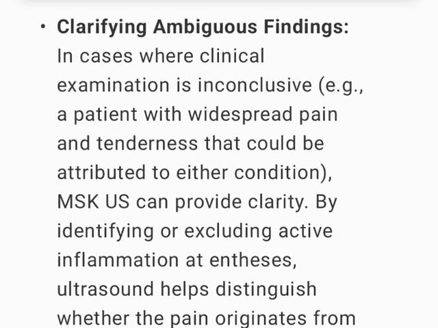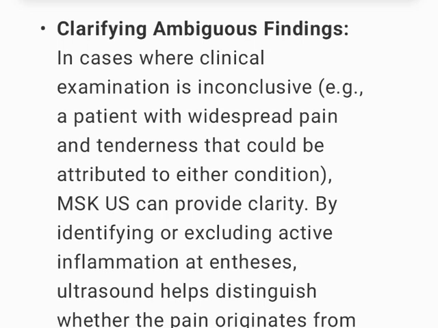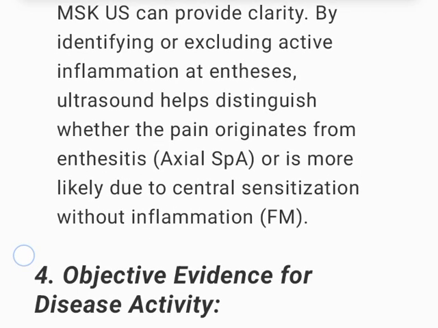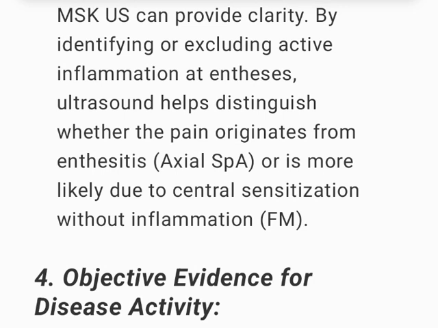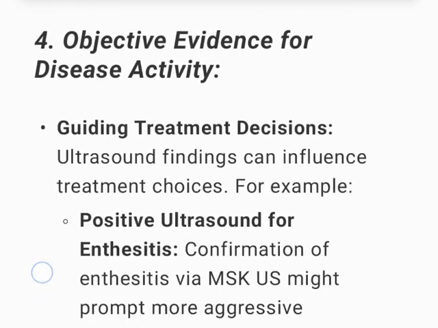3. Assessing gray areas of symptom overlap. Clarifying ambiguous findings. In cases where clinical examination is inconclusive, e.g., a patient with widespread pain and tenderness that could be attributed to either condition, MSKUS can provide clarity. By identifying or excluding active inflammation at entheses, ultrasound helps distinguish whether the pain originates from enthesitis, axial SpA, or is more likely due to central sensitization without inflammation, FM.